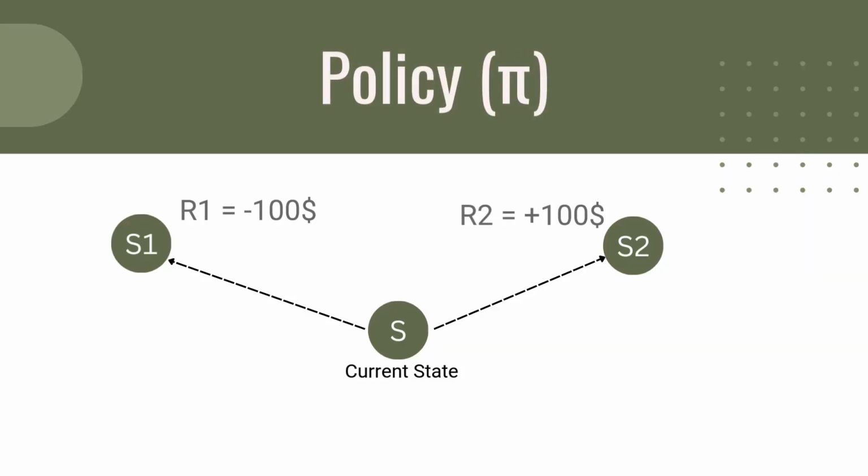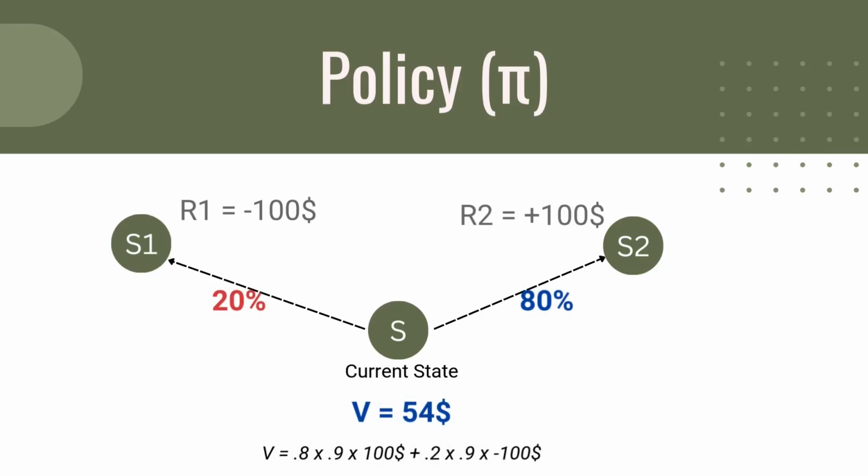We have established the concept of the state value function V of S, which represents the expected cumulative discounted future rewards starting from state S. Recall an earlier example where the value of a certain state was 0 because the agent had a 50-50 chance of winning or losing $100. However, suppose the agent adopts a policy pi that prefers the action go right 80% of the time, and the remaining 20% will be the go left action. Under this new policy, the expected value of the state becomes 54. This shows that the policy pi directly affects the value function. By biasing the action selection toward more rewarding outcomes, the policy increases the expected value of the state.